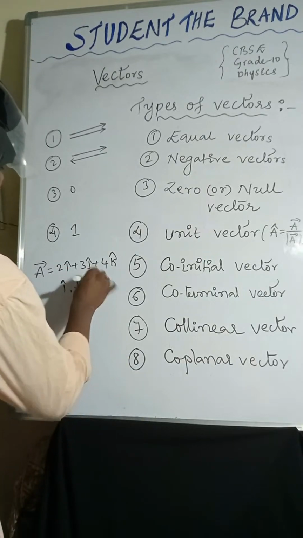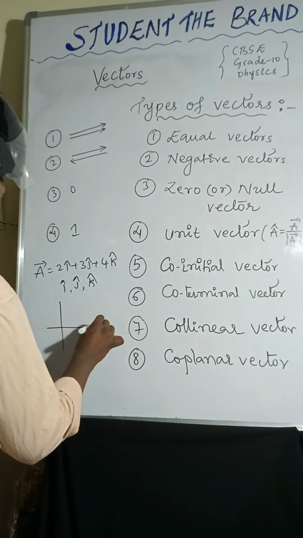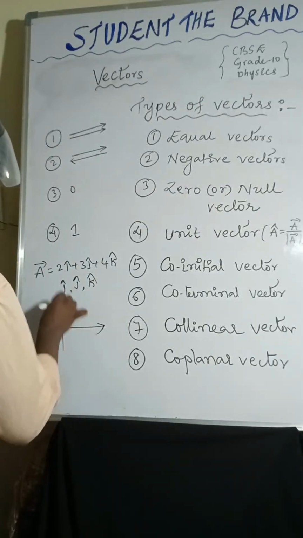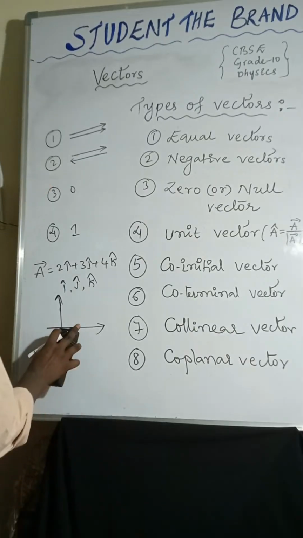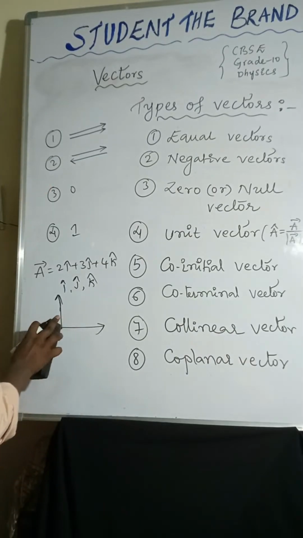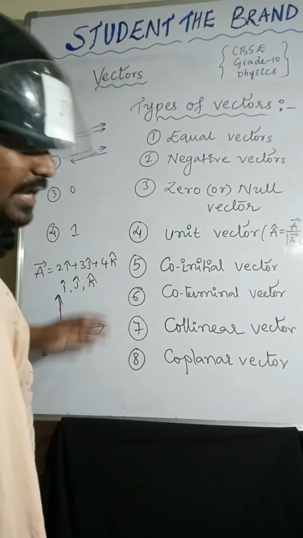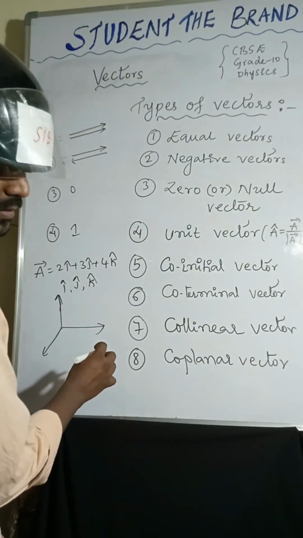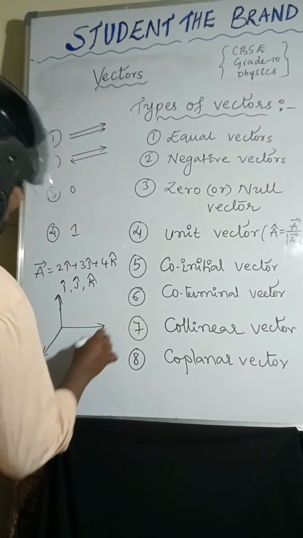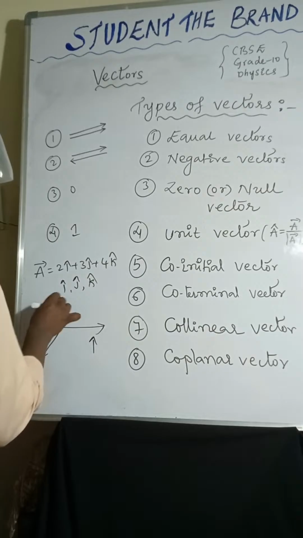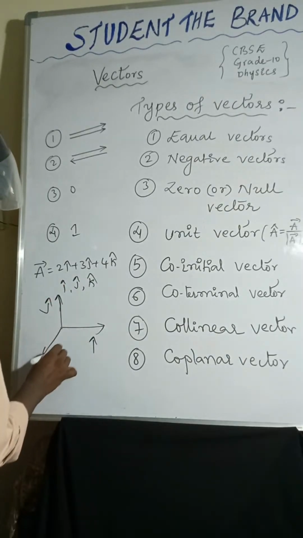Here i cap, j cap, k cap are orthogonal unit vectors: along the x axis i cap, along the y axis j cap, along the z axis k cap.